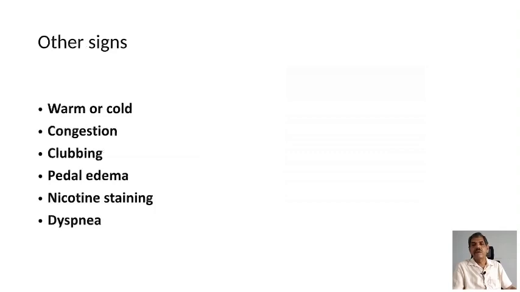Other signs that you have to look for in the presence of cyanosis, as already mentioned, are whether the part is warm or cold, whether congestion is present, clubbing is present, and whether the patient is having pedal edema. The commonest cause of cyanosis in our usual practice is COPD, and the cause of COPD is usually chronic smoking, and therefore one has to look for nicotine staining in the fingers. The COPD patient may be dyspneic, therefore you have to see whether the patient is dyspneic or not.